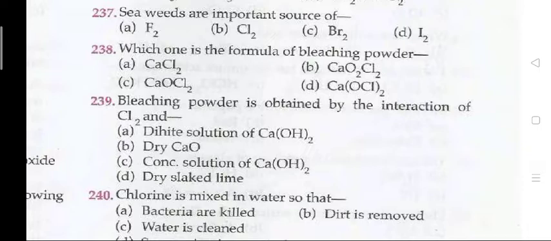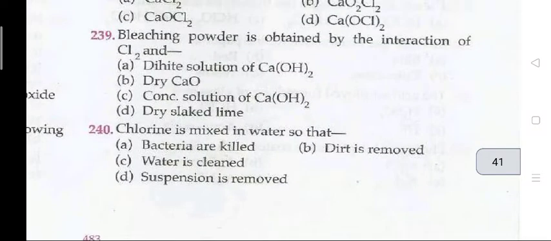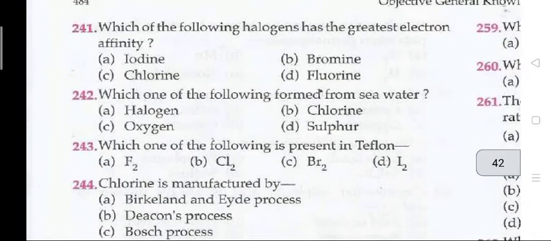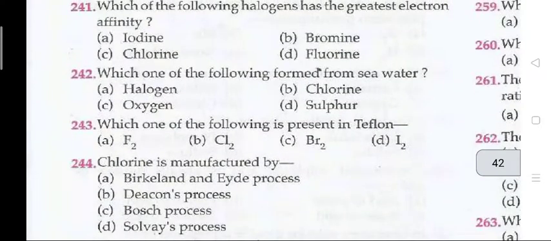240. Chlorine is mixed in water so that A, that is bacteria are killed. Next question, 241. Which of the following halogens has the greatest electron affinity? C, chlorine. Next, which one of the following is formed from seawater? The right answer is A, that is halogen.